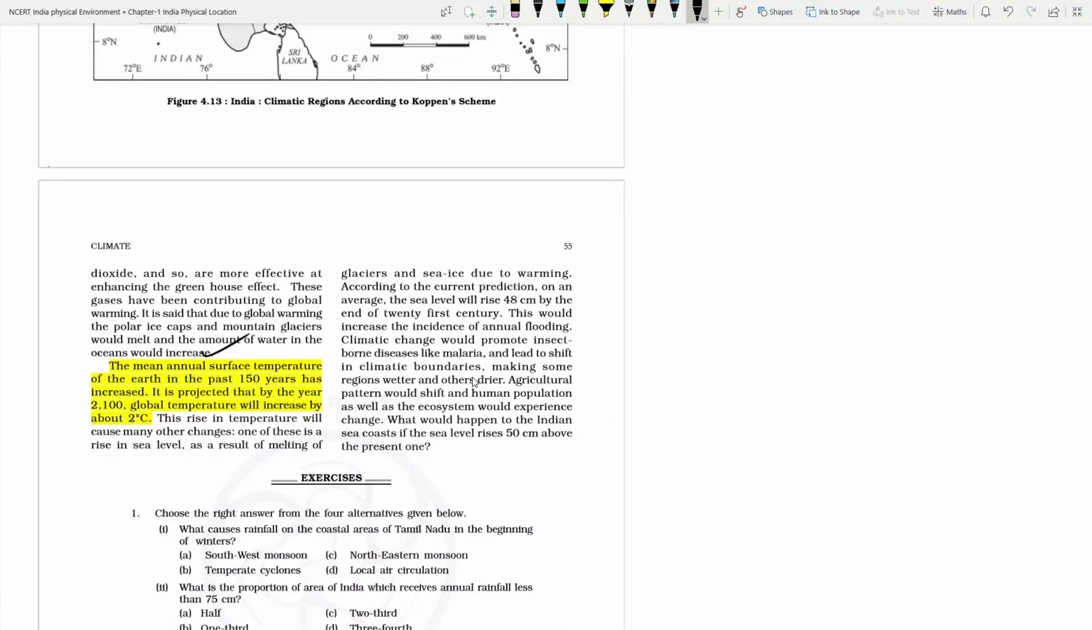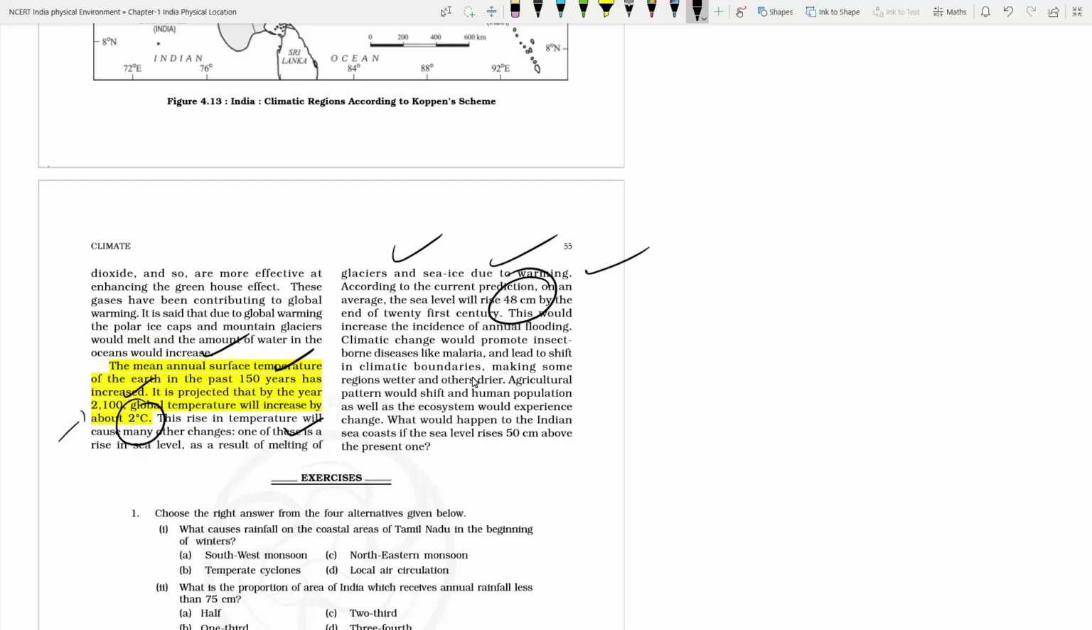The mean annual temperature has increased over the last 150 years. We can say that by the year 2100 the temperature will be rising up by 2 degrees Celsius from the pre-industrial level. So if temperature rises, the snow of the whole of the Arctic and Antarctica will be melting, and because of the melting of the glaciers, sea level will rise, and if the sea rises by 48 centimeters, then you can imagine what will happen in the coastal areas of India. Okay. So those are the things.